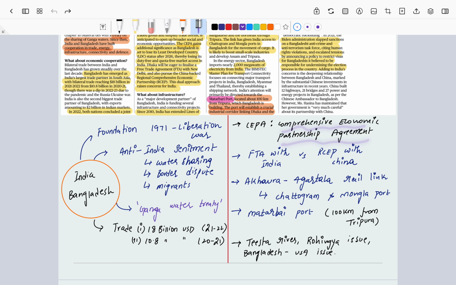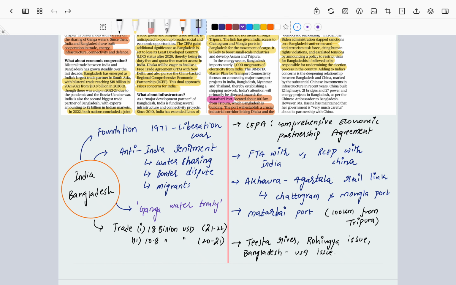Now, even though this progresses very well, Bangladesh needs to balance, because Bangladesh is also looking at signing a free trade agreement with India. At the same time, Bangladesh is also interested in joining RCEP, the Regional Comprehensive Economic Partnership, with China, which India did not join even after a long period of negotiation. Bangladesh is interested in joining RCEP with China. Even China wants Bangladesh to join in the particular region, right? But India is not interested with respect to China, so Bangladesh needs to balance this particular thing, right?